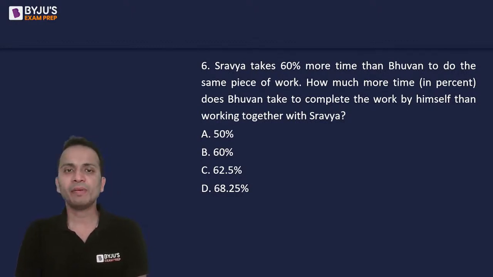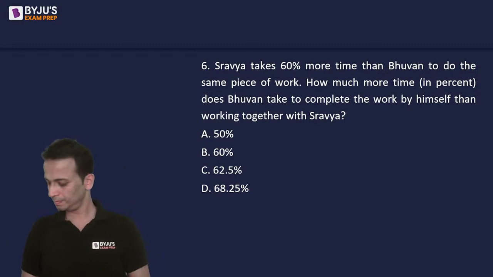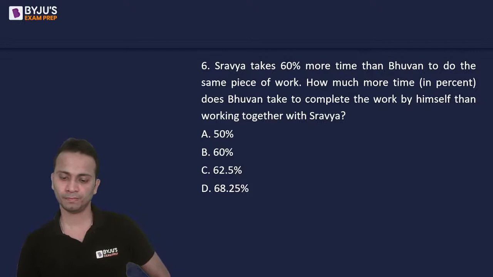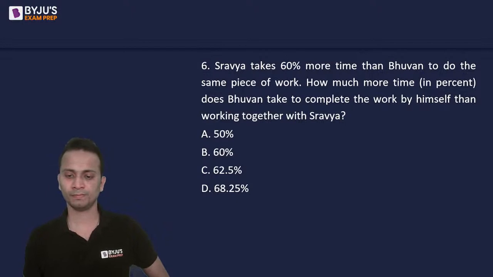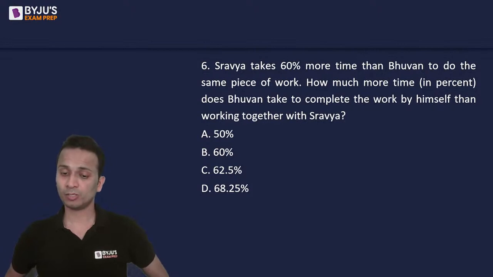How much more time in terms of percentages does Bhuvan take to complete the work by himself than working together with Shravya? Now this one is actually tricky.